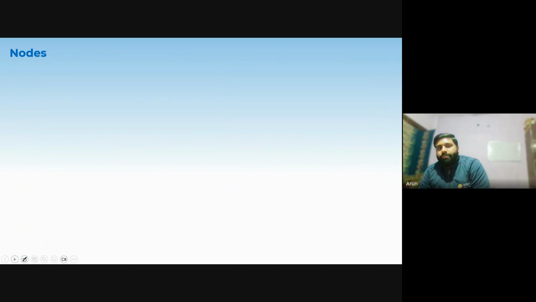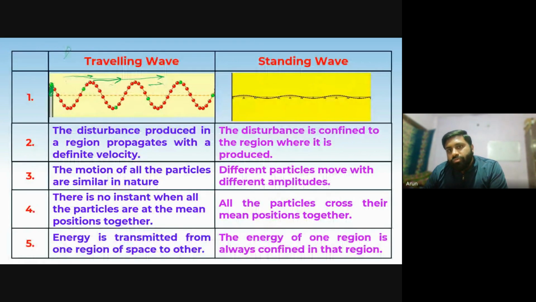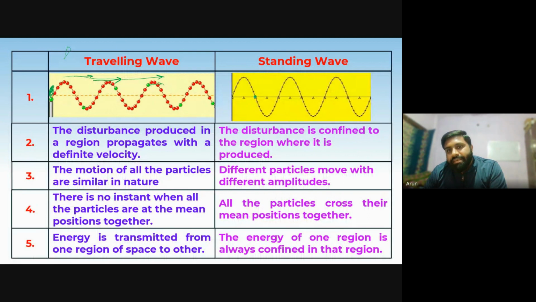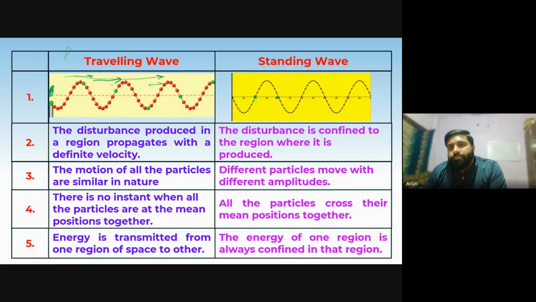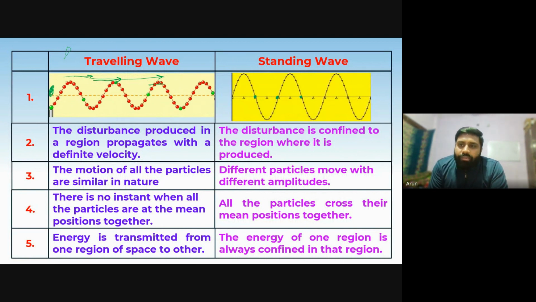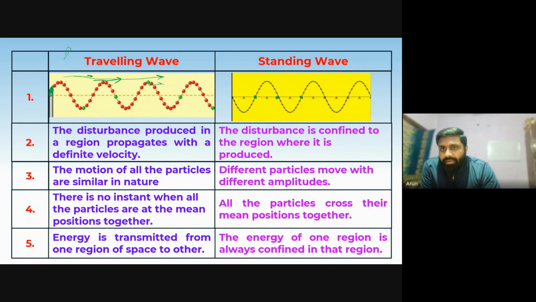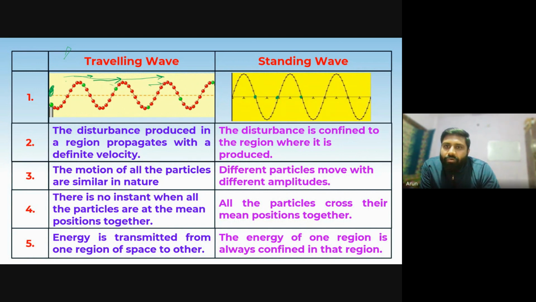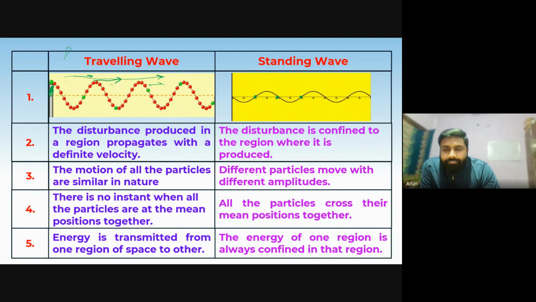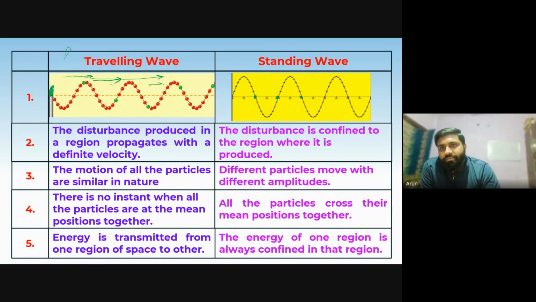Now we will talk about the node. Have you observed one thing? When we discuss this standing wave, there are some points which never move from the mean position. These points are not moving from the mean position. They are still there with zero amplitude. It seems that there is no amplitude of these particles attached to this particle.